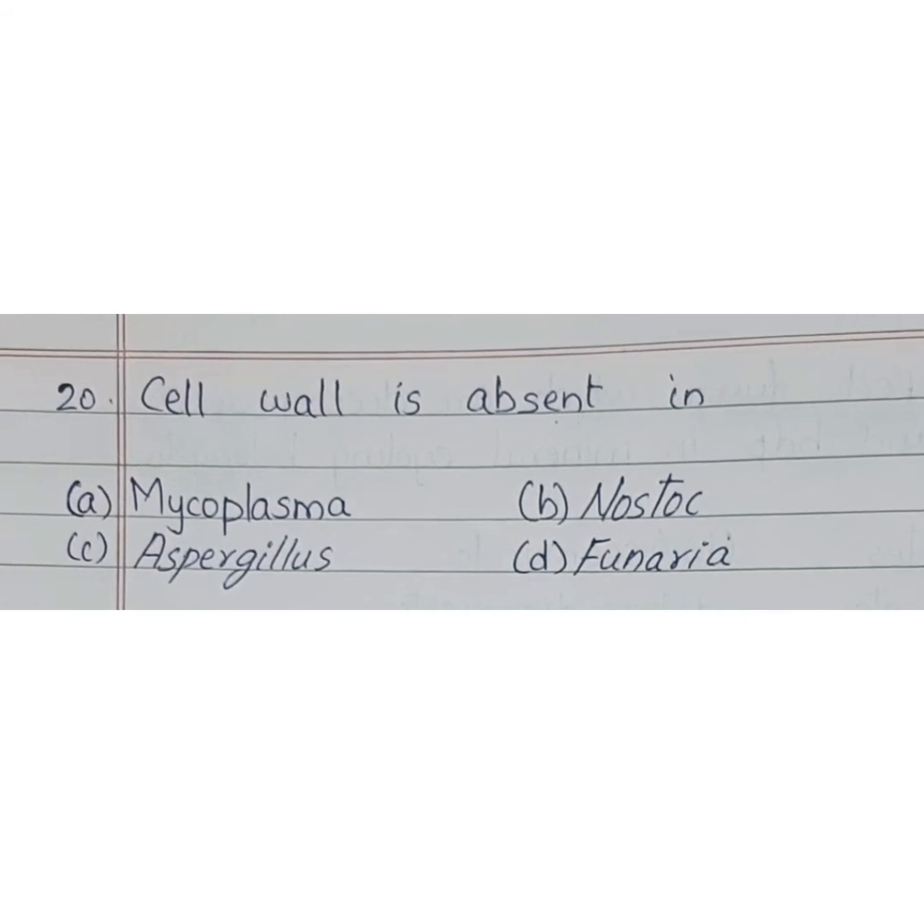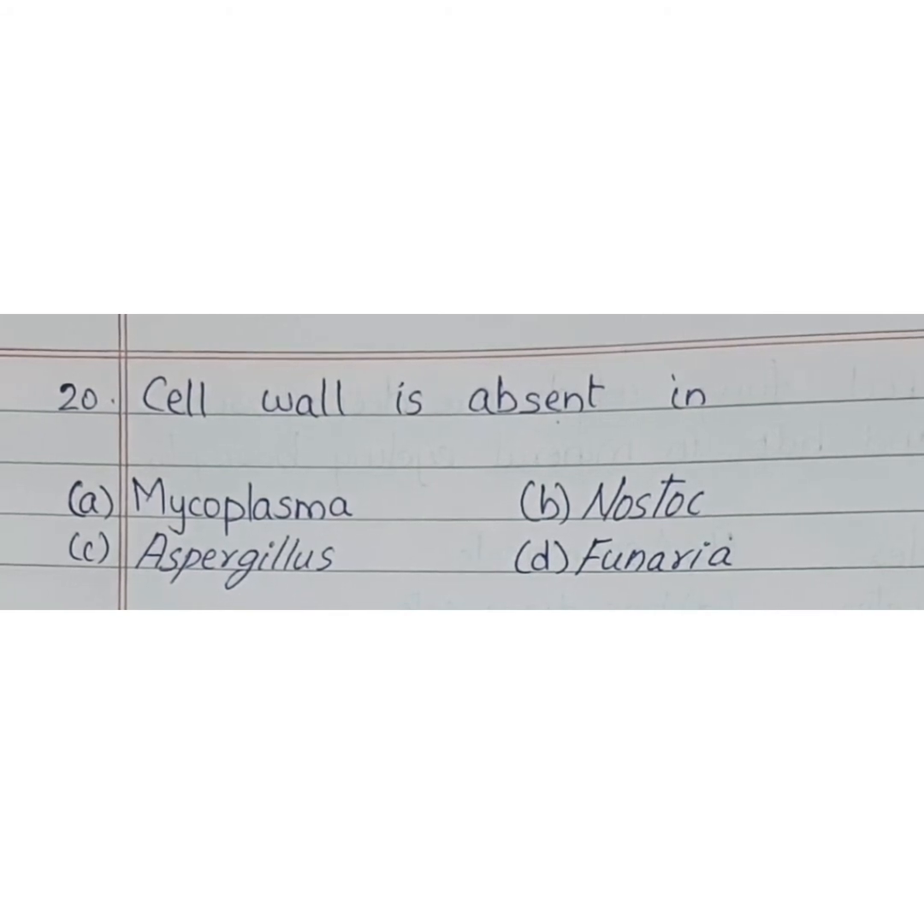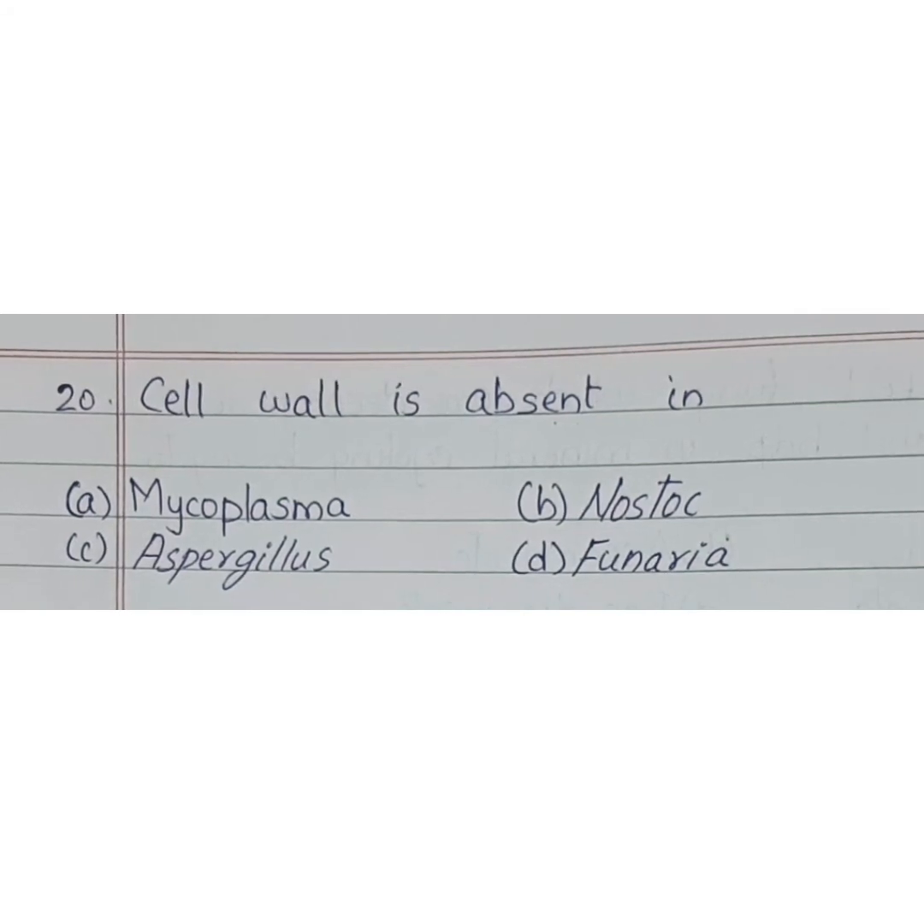Cell wall is absent in. We have already discussed that mycoplasmas, the smallest living cells known, lack a cell wall and they can survive without oxygen. So option A is the correct answer.